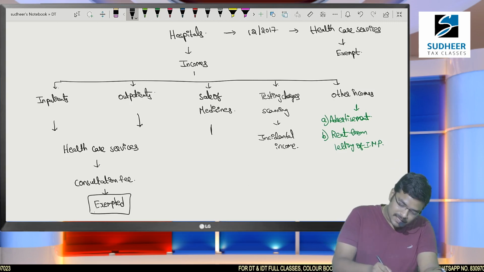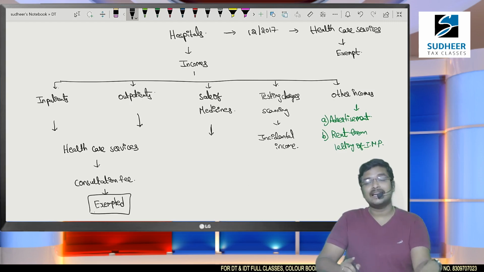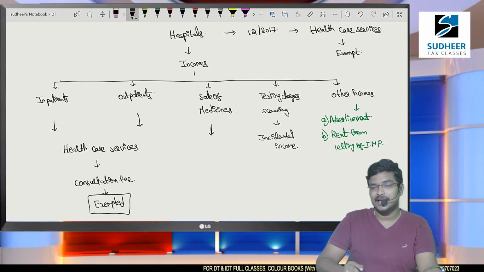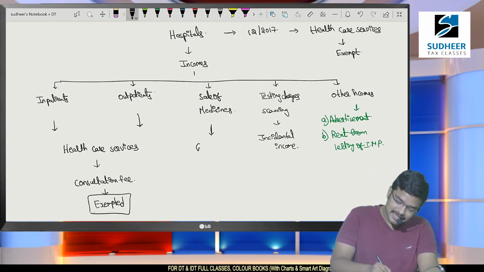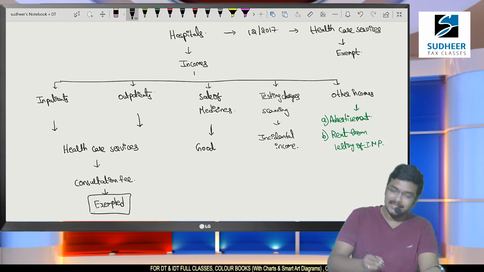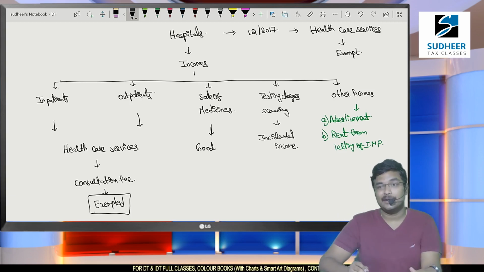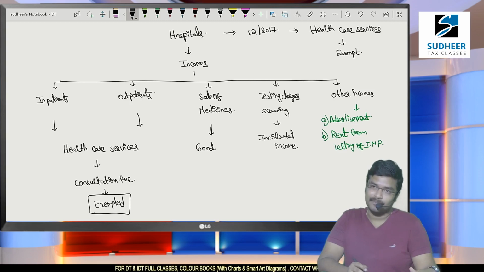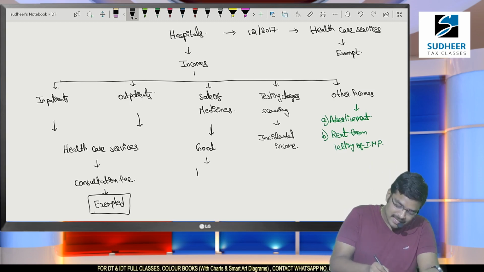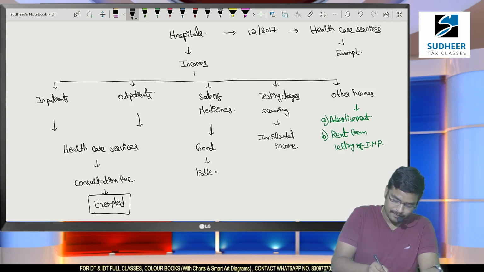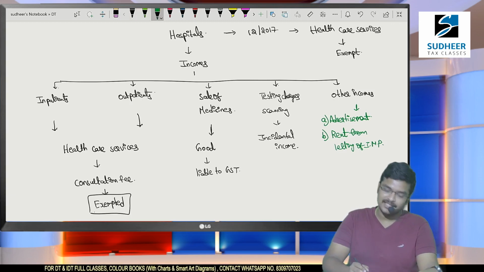And number two, sale of medicines. Healthcare service is exempted from GST, but sale of medicines is not exempted. Sale of medicines is a supply of a good. This is not a service; here we are going to sell the medicine. Medicine is a good, so sale of goods is liable to GST. Only healthcare services are being exempted.